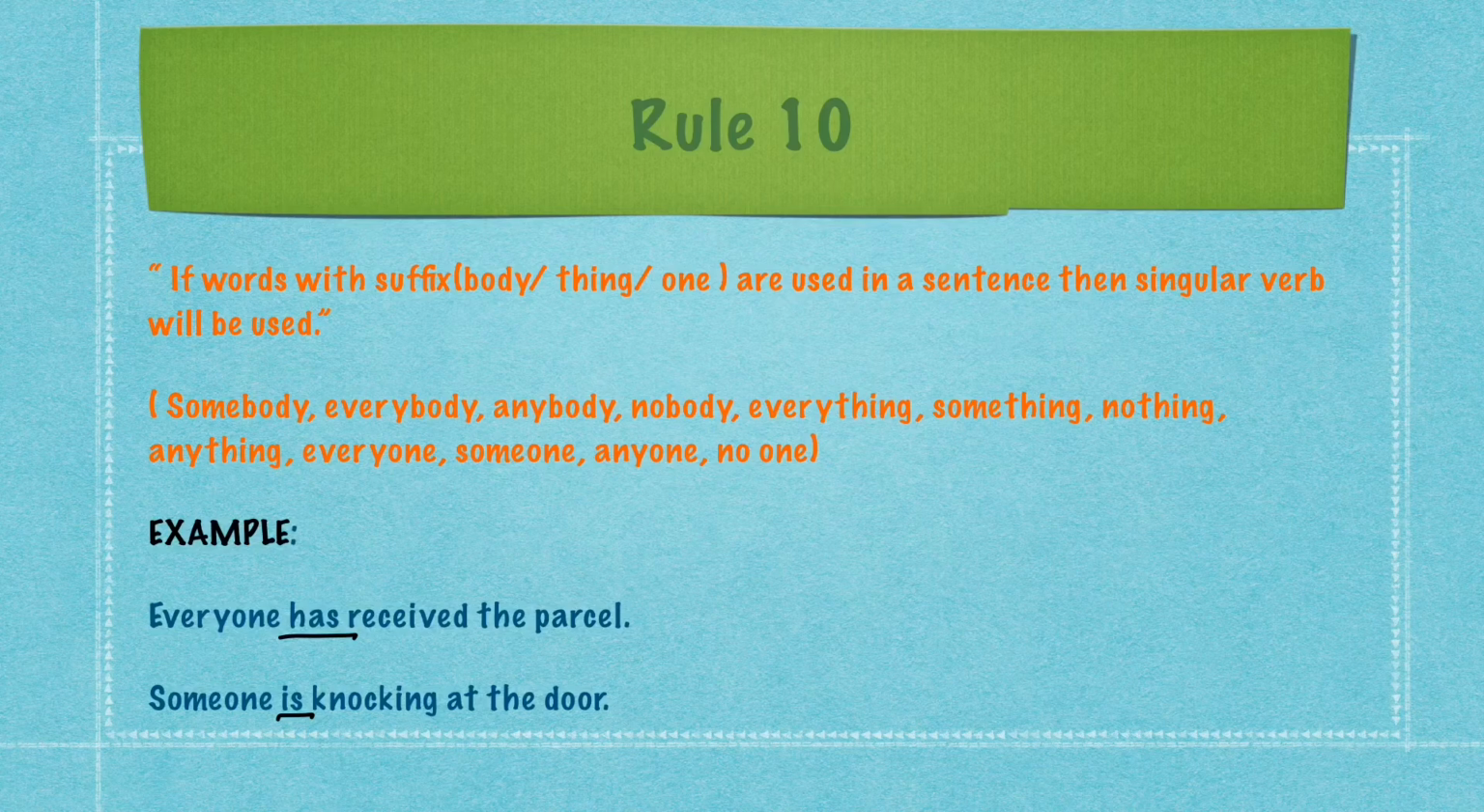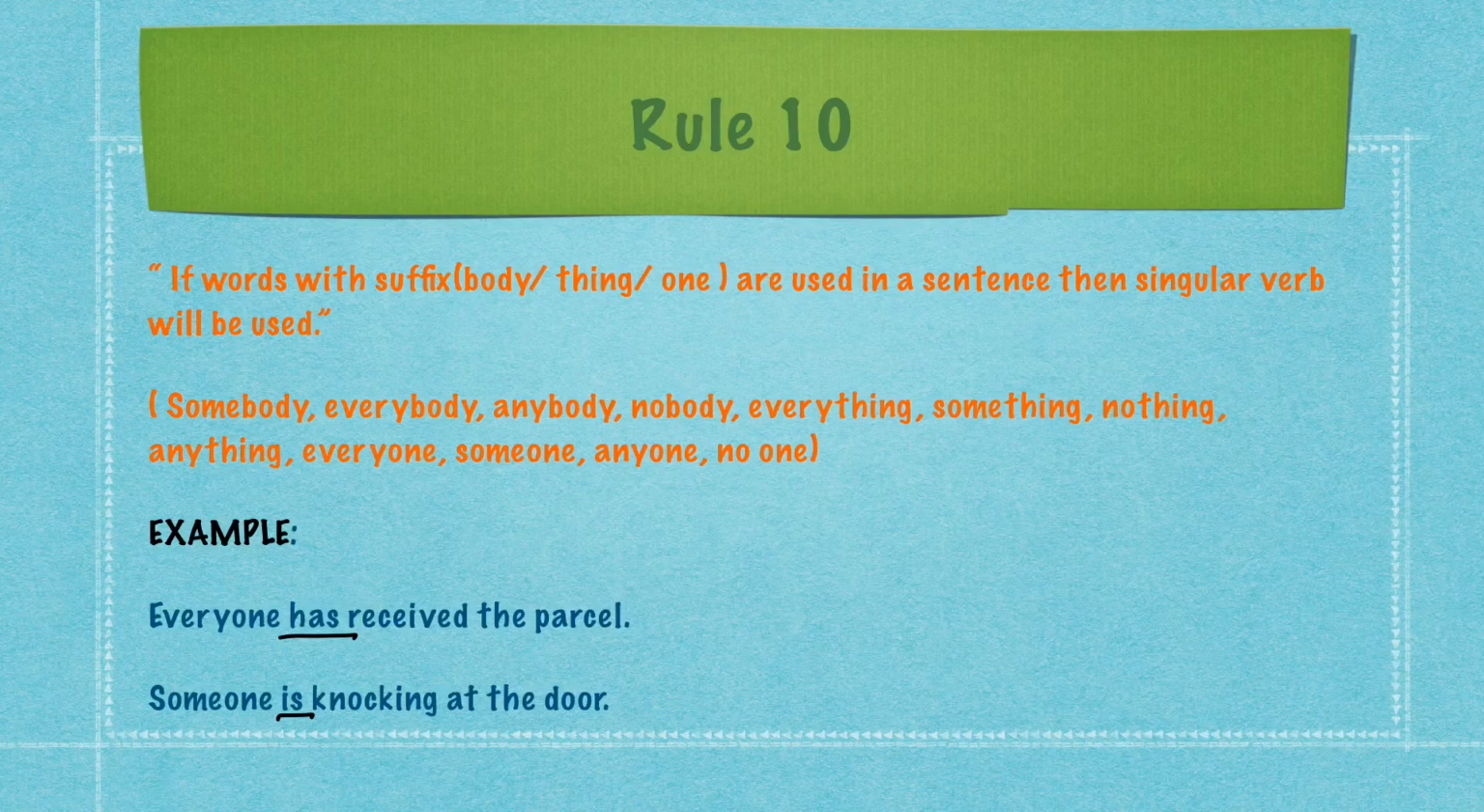Let us discuss the last rule of this important video on subject-verb agreement. So rule number 10 says, words with suffix body, thing, one will always carry a singular verb. Let us discuss these words here for your information. Somebody, everybody, anybody, nobody. Everything, something, nothing, anything. Everyone, someone, anyone, no one. These words will always take a singular verb. This we have to remember.